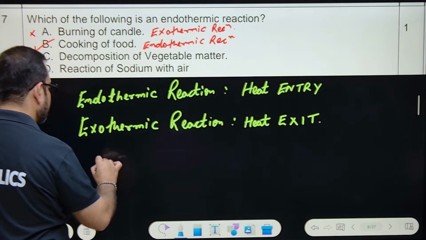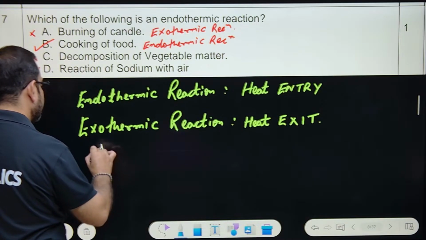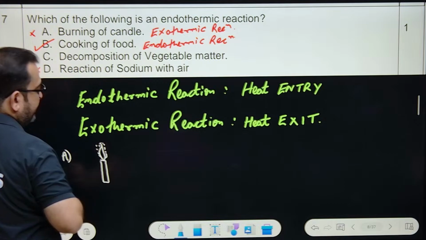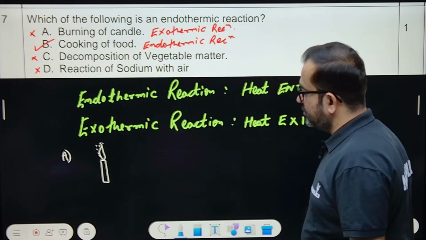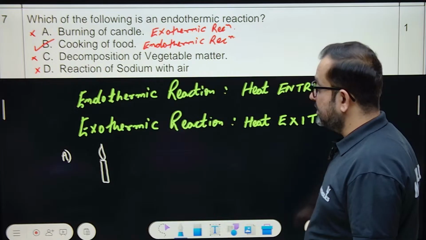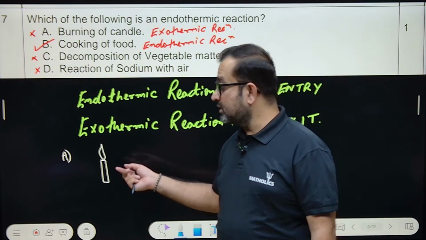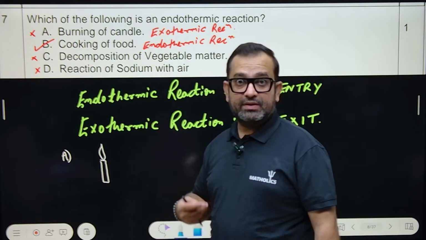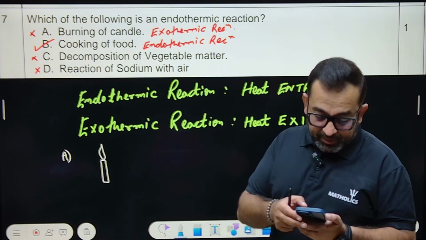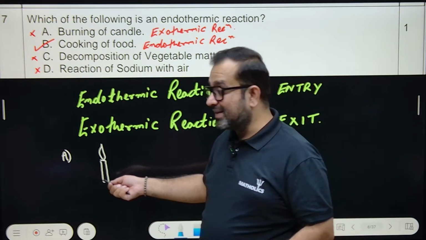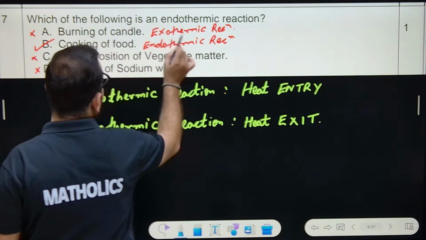When you burn a candle, when you start burning it, it does not require so much heat energy to get lit, yes or no? But once it is lit, the candle can produce a lot of heat, yes or no? So this reaction will be exothermic. Burning of a candle will be exothermic.